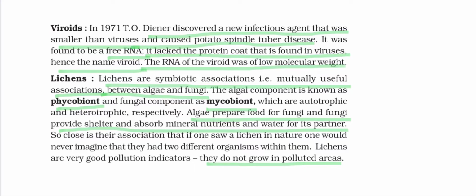So both help each other. Lichens are also very good pollution indicators because they do not grow in polluted areas. Wherever lichens are present, the environment is pollution free.